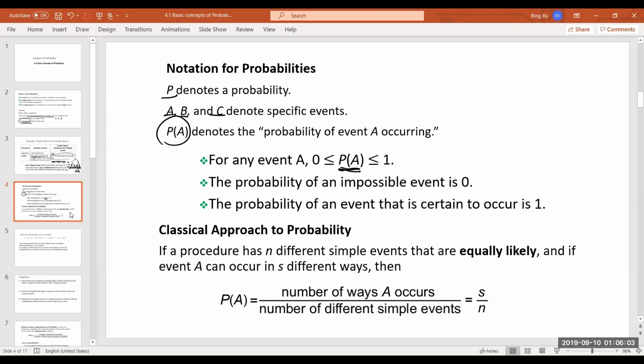The probability of an event is equal to 0 when the event is impossible to happen, right? And the probability of an event equal to 1 means that event is for sure happening. 100% is happening.